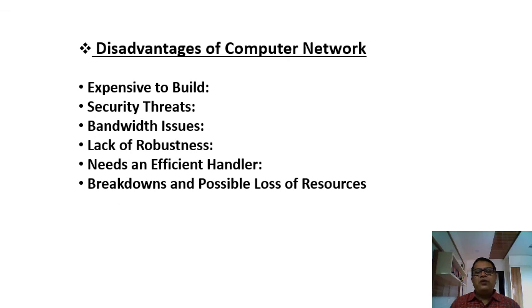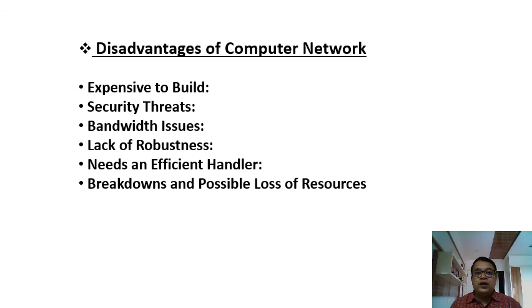And whenever we say there are advantages, there are disadvantages also. In disadvantages, it is expensive to build, some cost is there. Security is an issue, but today we have so many security measures that we can easily apply to computer networks.